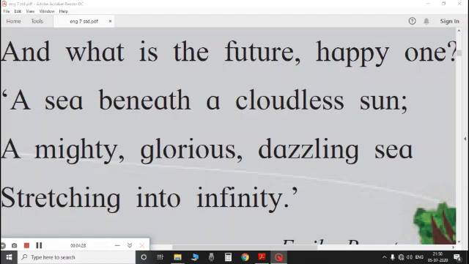On being asked about the future, the happy child compares it with a sea under a cloudless sun. A sea which is mighty means powerful, glorious that is marvelous, dazzling which means bright, and never ending. Your future is very bright and happy. The sea is flowing under the bright sun. The child says, we cannot see the end of the sea.